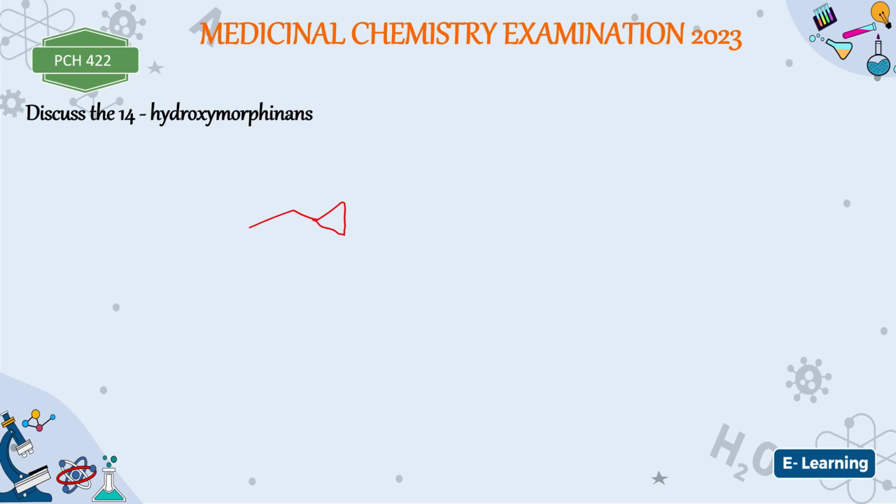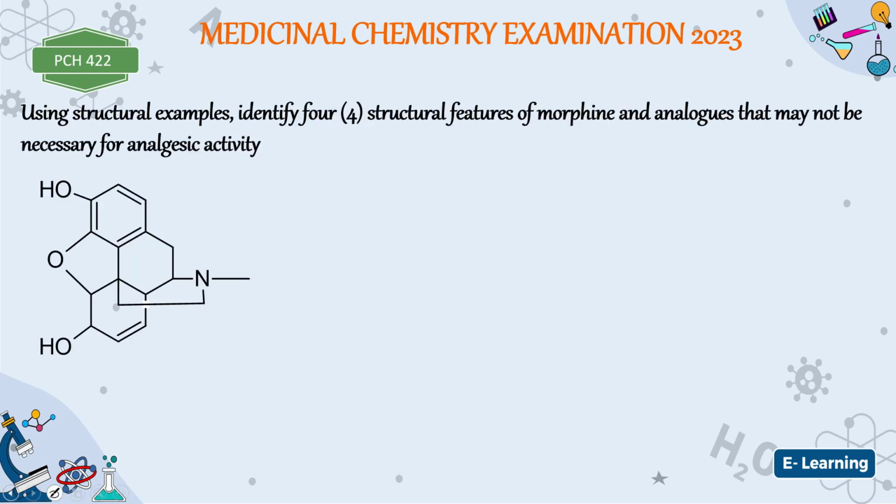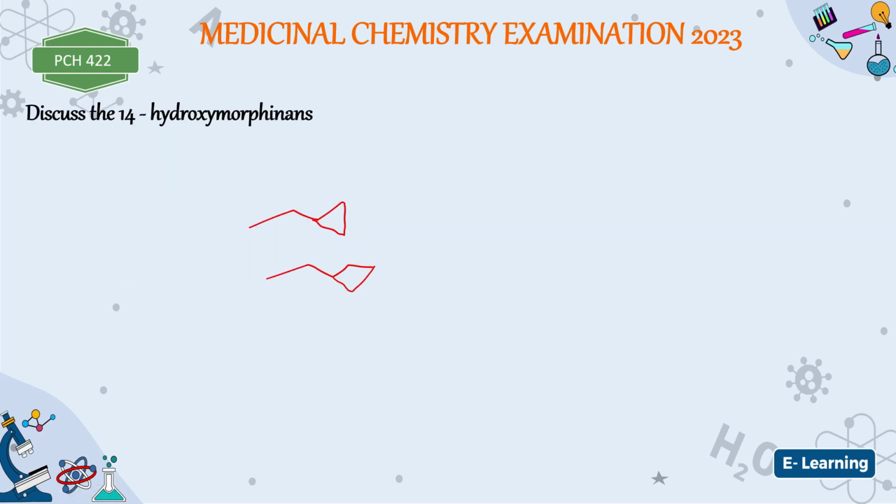While butorphanol has a 4-member ring, something like this, a 4-member ring attached to this R position of the morphinan ring. You know, morphinans, they will not have this group here, right? This group will be off. Let me just give you the structure so that you know what we are talking about. It's very easy. The morphinans, they are